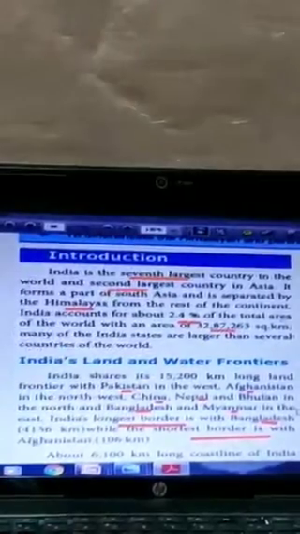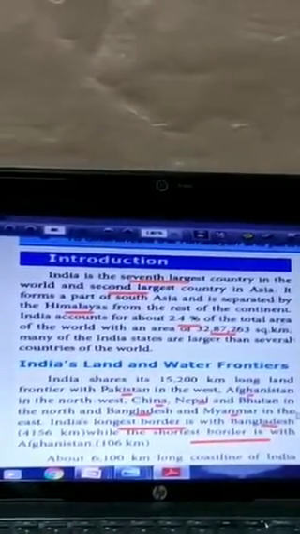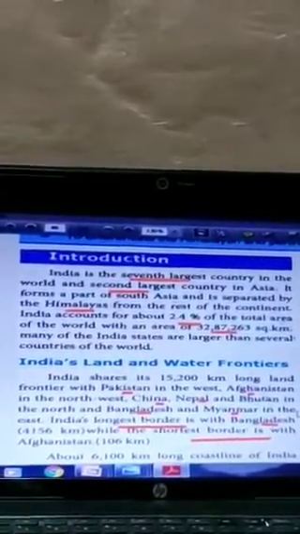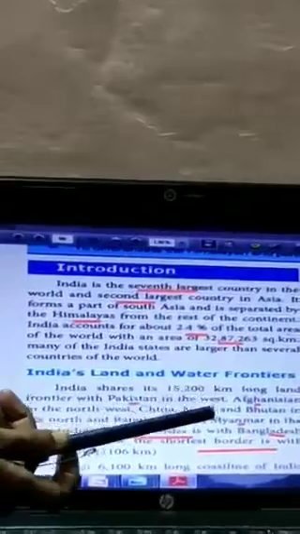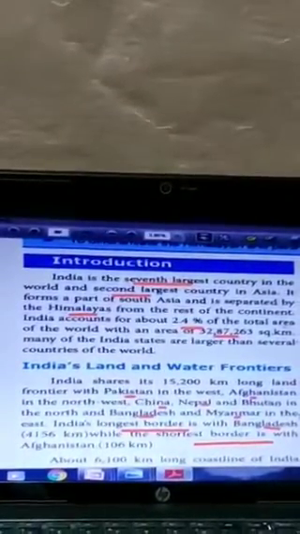The total area of India is 32,87,216 square kilometers. So name the countries which share borders with India: Pakistan, Afghanistan, China, Nepal, Bhutan, Bangladesh and Myanmar.